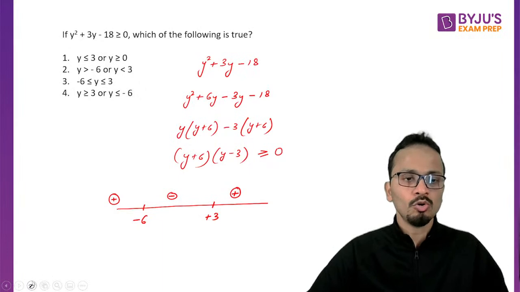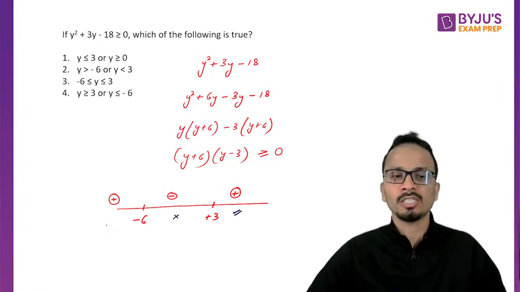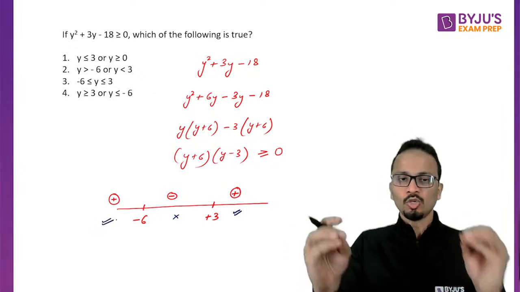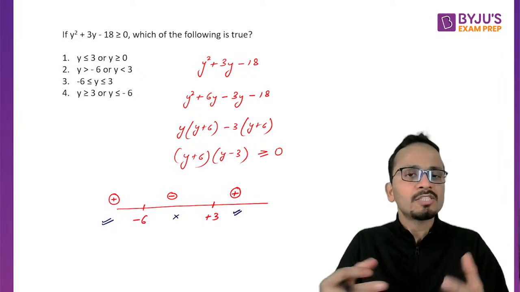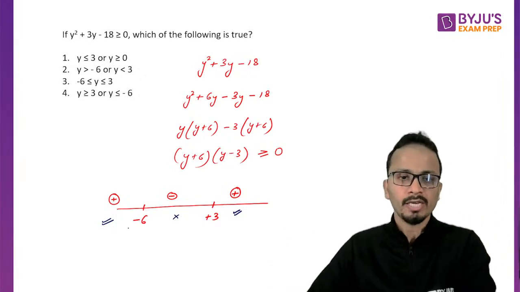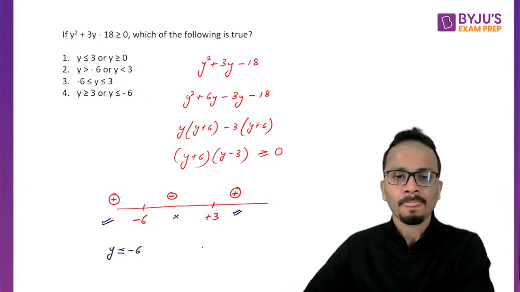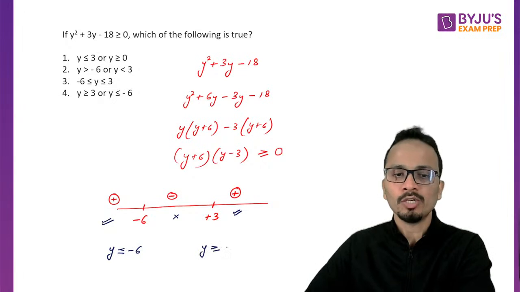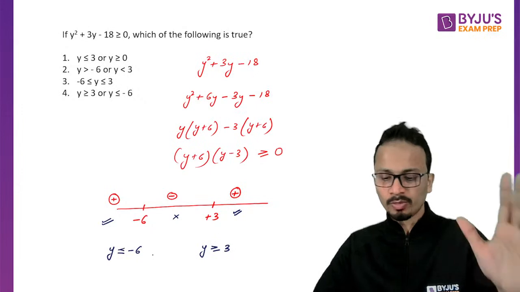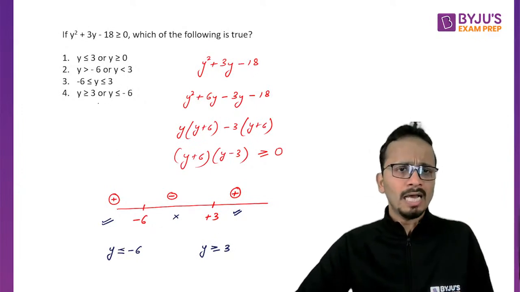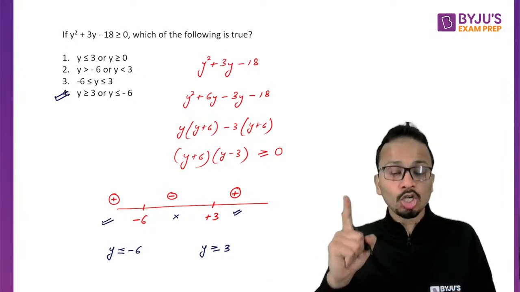Okay, so what I'll do is I will consider this region, I will not consider this region, and I'll consider this region. So I have considered the regions in which the value of the expression is positive. Okay, so that means y is less than equal to minus 6, y is greater than equal to plus 3. Okay, now whichever option you match, you can mark that option as your answer and move to the next question. So answer will be option 4 and not option 2.